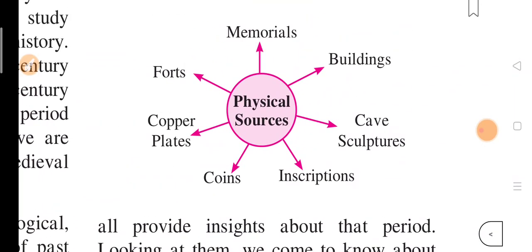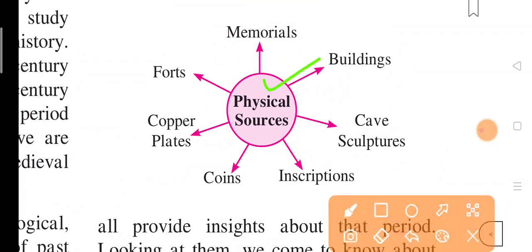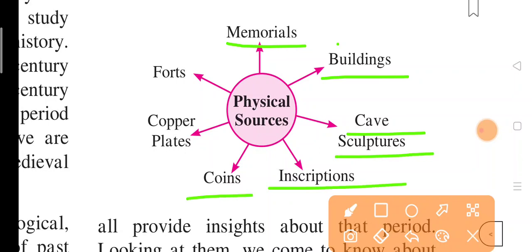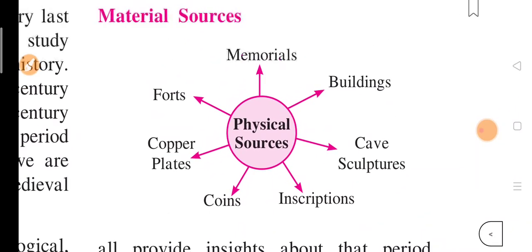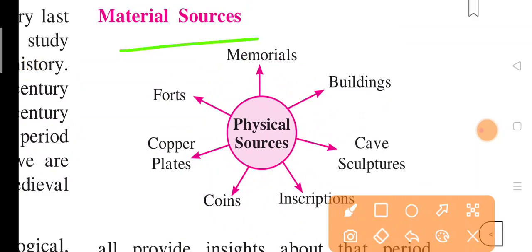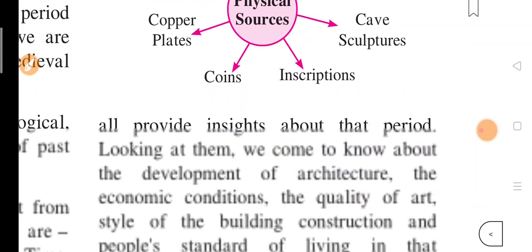Okay, so now here physical sources. What does this physical sources category consist of? It consists of memorials, buildings, cave sculptures, inscriptions, coins, copper plates, and forts. Okay, so these are included in the physical sources. So in the material sources, physical sources is first.